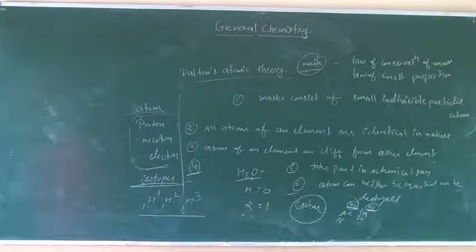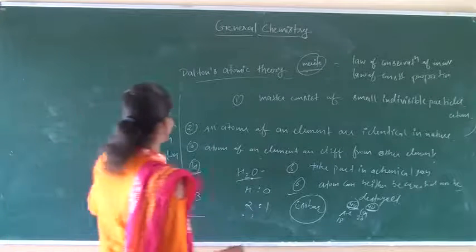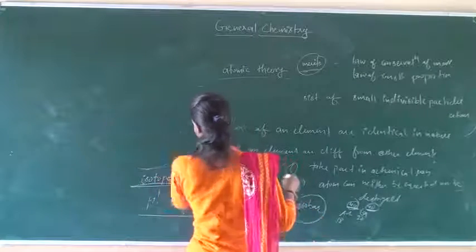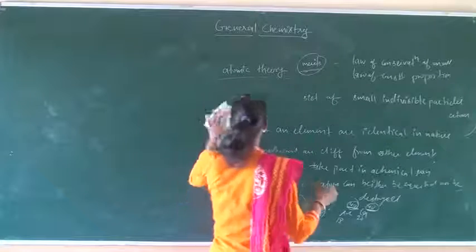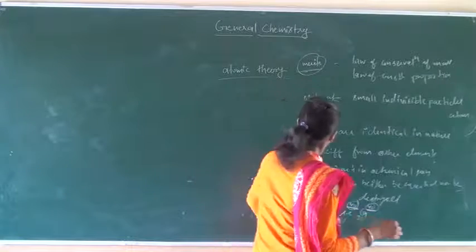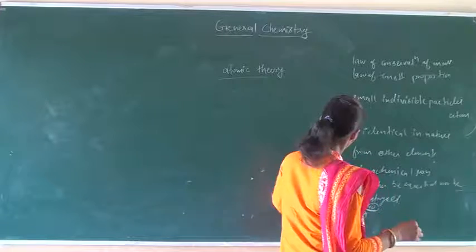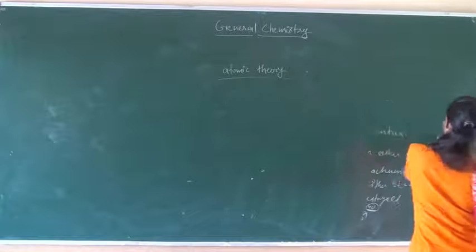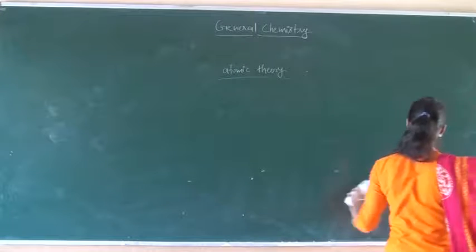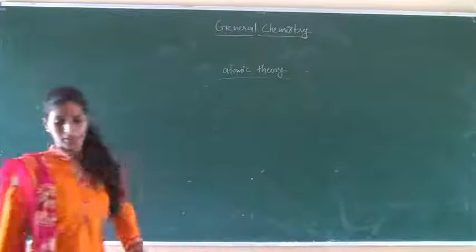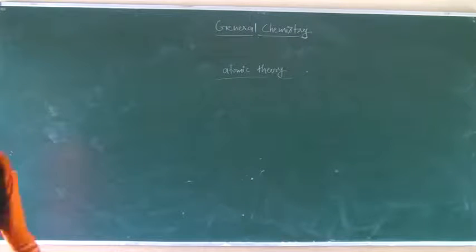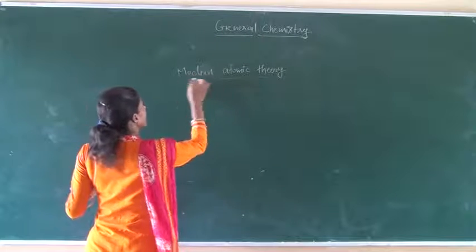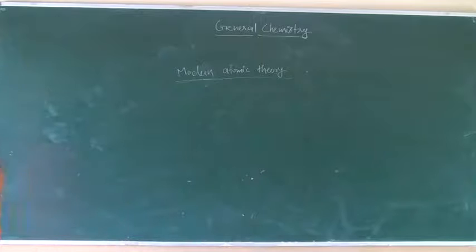Okay, students. After that, now we will discuss modern atomic theory.